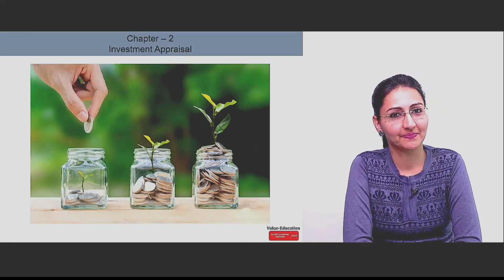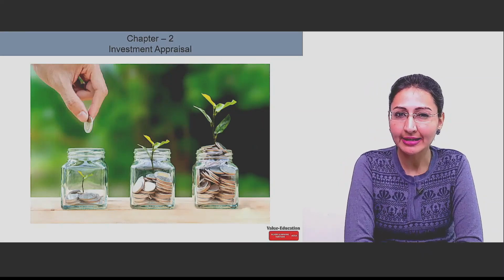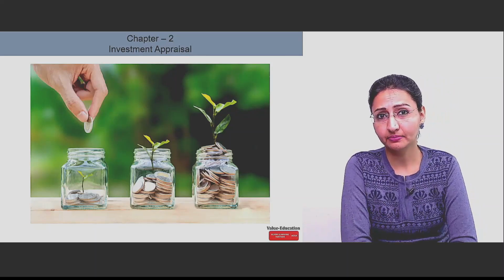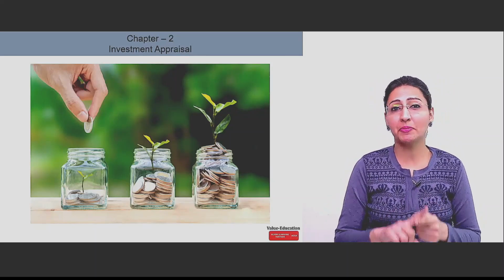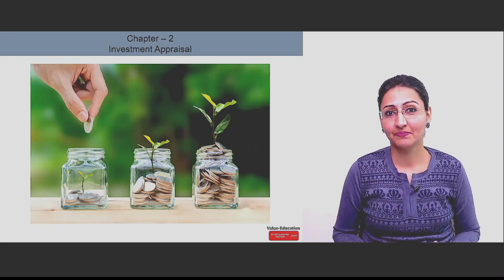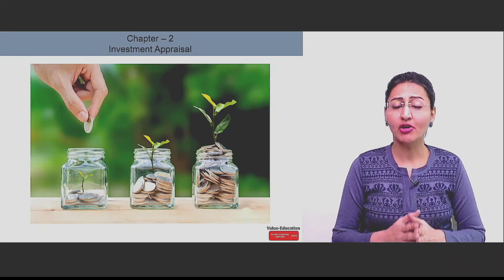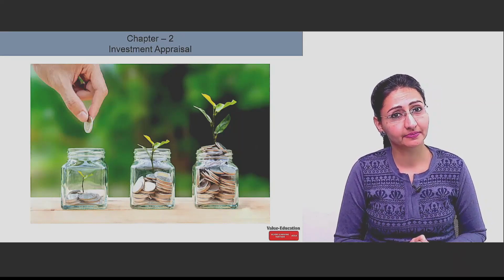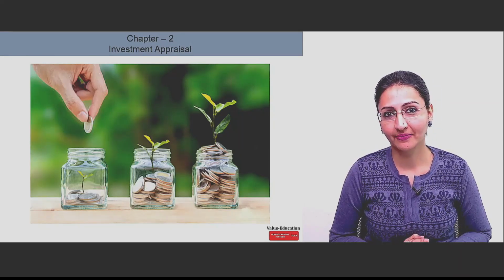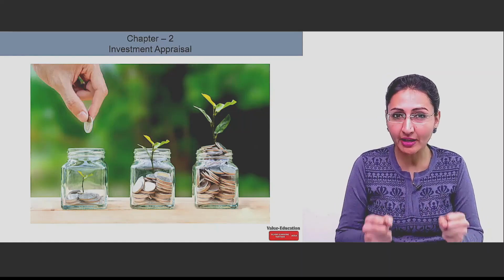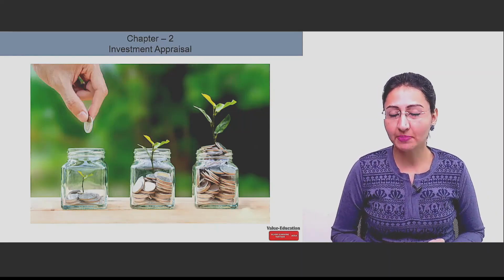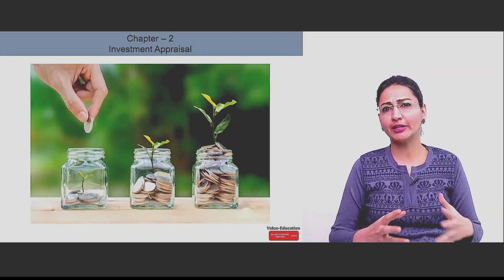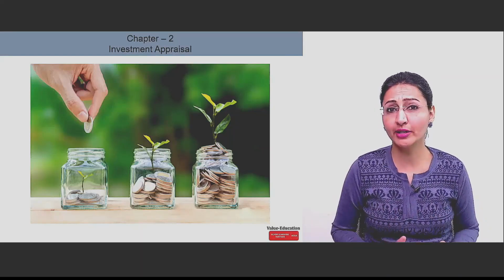Yes. So in this chapter, we are going to study some of the methods which you have already studied in your FM paper. It includes NPV, it includes payback period, it includes IRR. These are some of the methods by which a company, or even we, will learn to decide if a particular project must be taken or not. It must be chosen or not. That is why this chapter becomes the basic pillar of your AFM also. Investment appraisal, how businesses actually decide which project is going to be profitable for them. Everything is going to be there in this chapter.